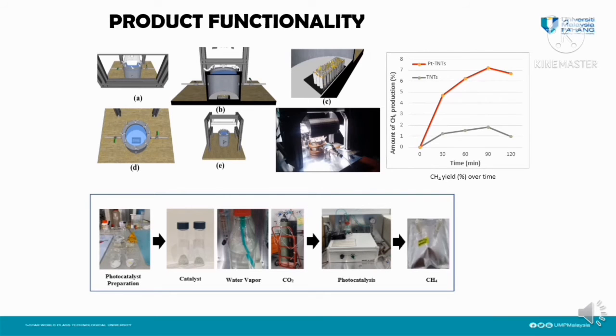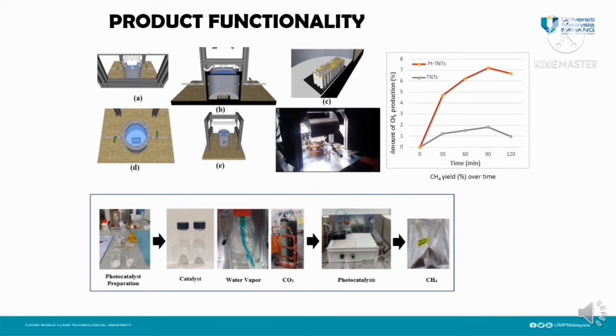From the graph on our right top, we can conclude that the methane production amount of the TNT is lower compared to other photocatalysts. The production amount gradually increases for the prepared platinum TNT, which is considered a stable performing photocatalyst. The lower amount of methane produced for the TNT under visible light is because it is a UV light active catalyst. The little increased amount of methane production for the TNT is because of its surface modification that improves the light absorption in the visible light region.